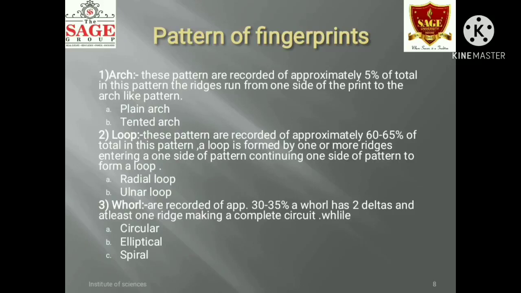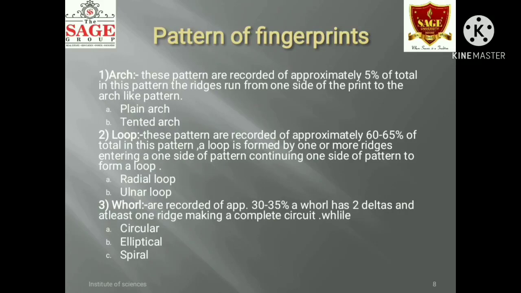Next is the loop. This pattern is recorded in approximately 60 to 65% of the total. In this pattern, a loop is formed by one or more ridges entering from one side of the pattern and continuing back to the same side to form a loop. First is the radial loop and second one is the ulnar loop.